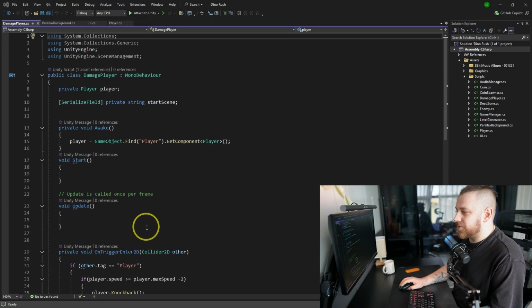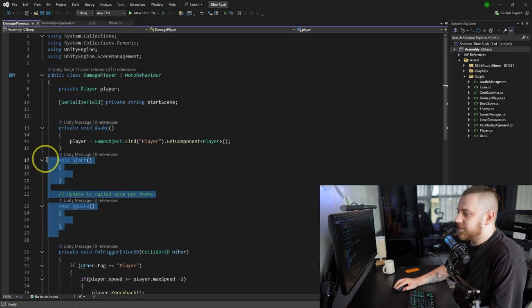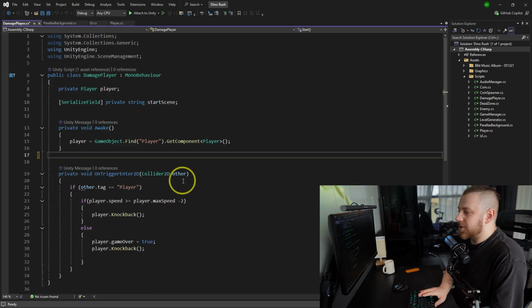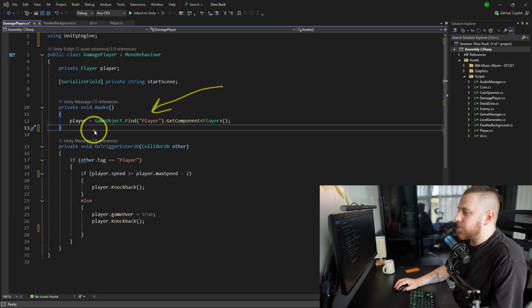And I can see over here, I use start and update. I mean, I have them, but I do not use them. This is not good. We just should delete them completely. We find player with the GameObject.find.